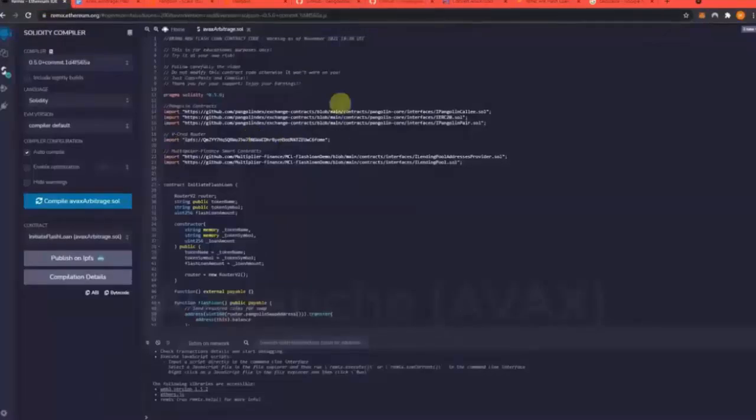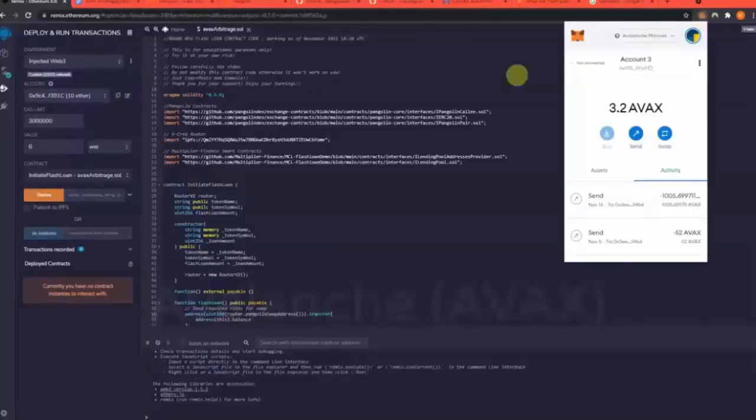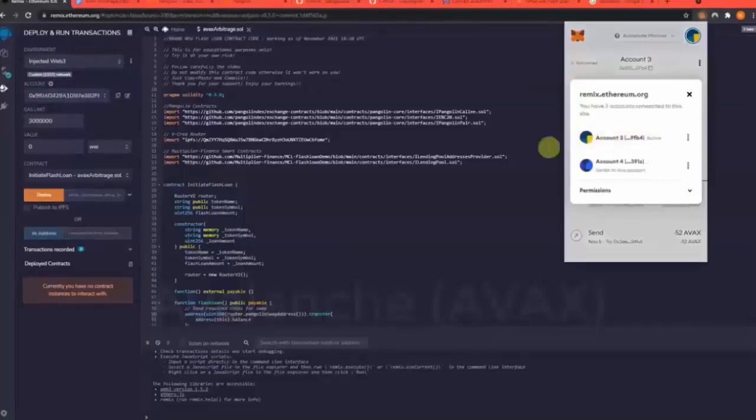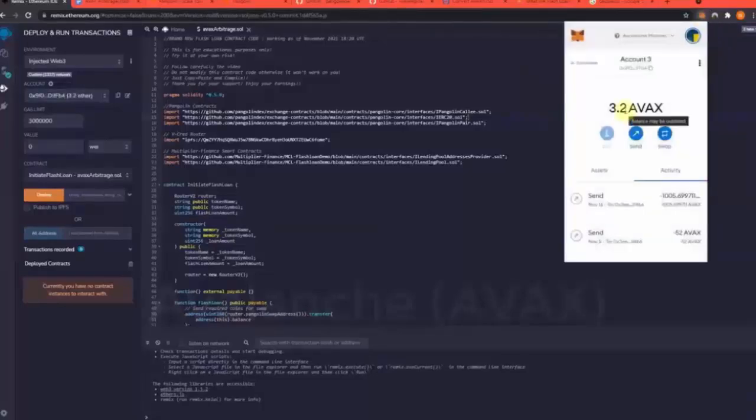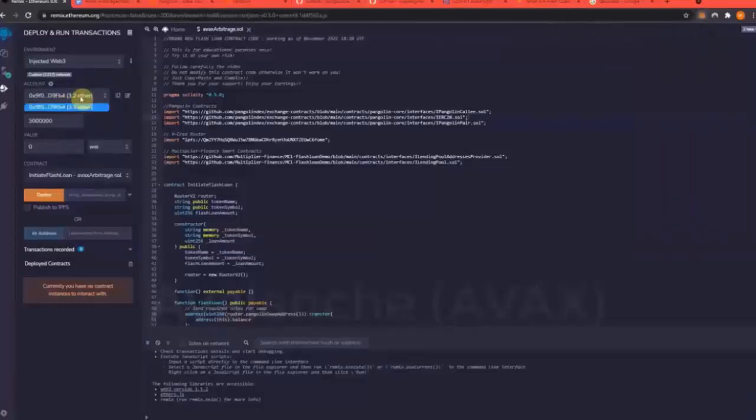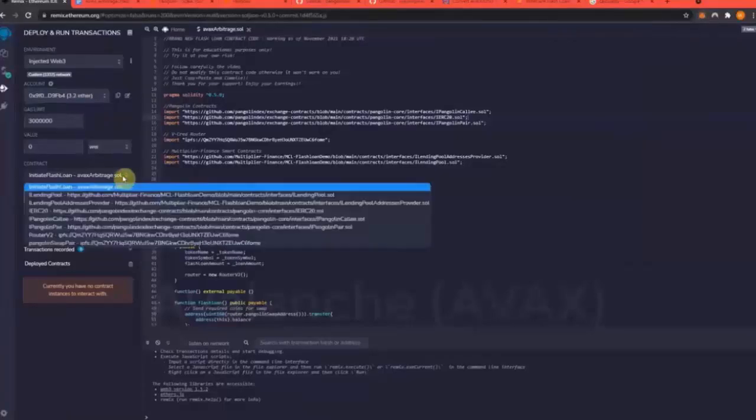So how this works is once we've loaded in the code here, everything compiles, we need to hook it to Metamask. And is mine connected? No, it's not. Connect. Okay, so you can see I have 3.2 AVAX in this wallet, and it's also showing right here 3.2. Now, mine's automatically selected. If yours is not, you just have to hit this drop down,